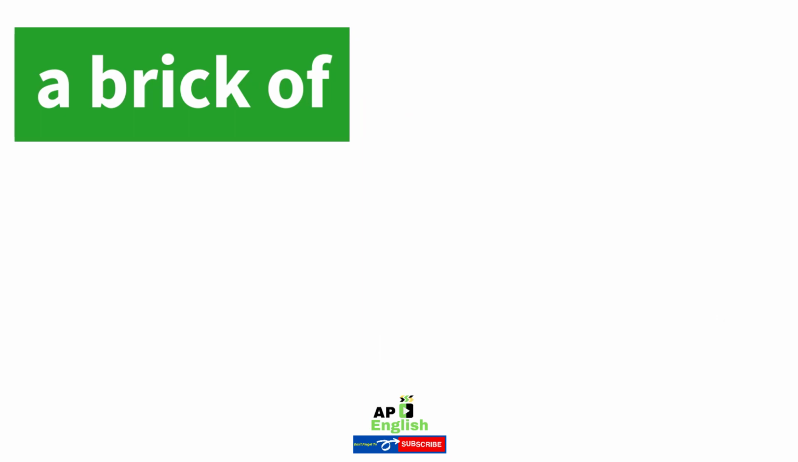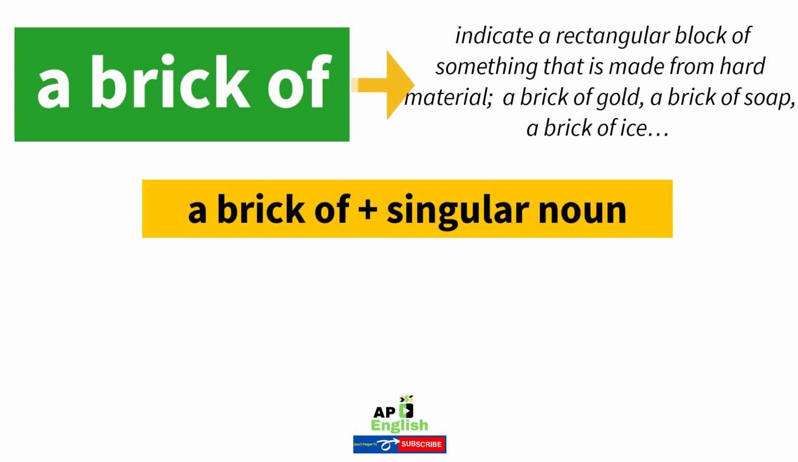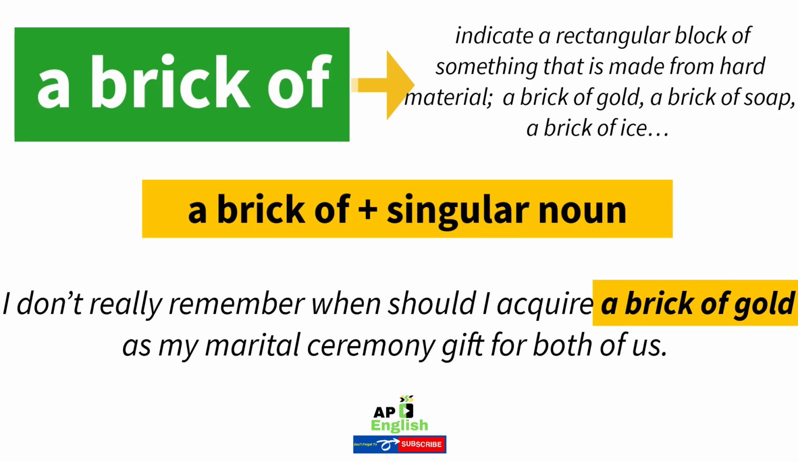Ten. A brick of. Use this to indicate a rectangular block of something that is made from hard material. A brick of gold. A brick of soap. A brick of ice. Example: I don't really remember when I should acquire a brick of gold as a marital ceremony gift for both of us.